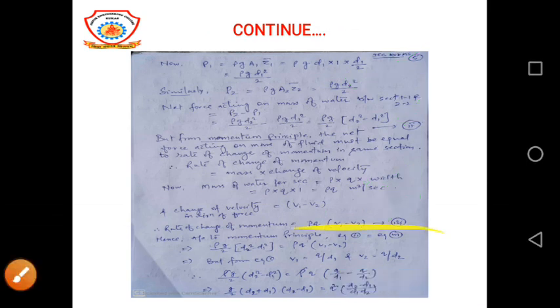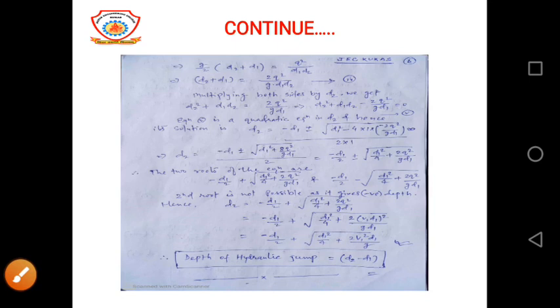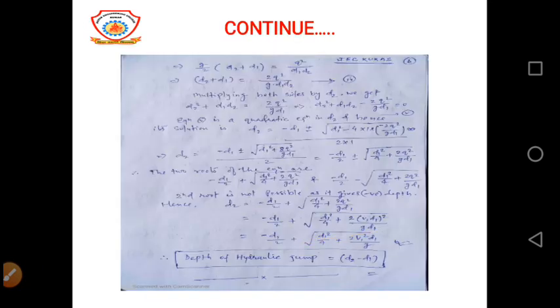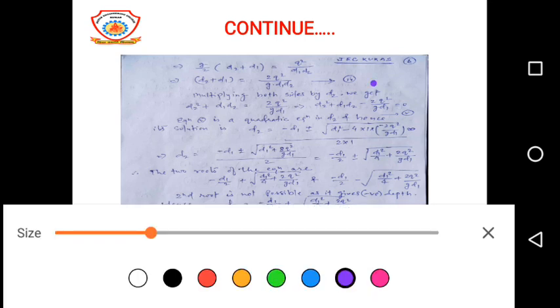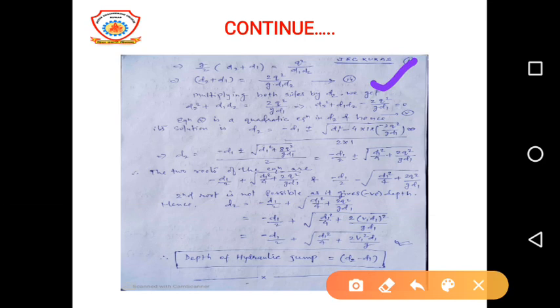According to momentum equation, equation 2 and equation 3 will be equal. After calculation, we are getting equation number 4, that is D2 plus D1 is equal to 2q square upon g into D1 D2.